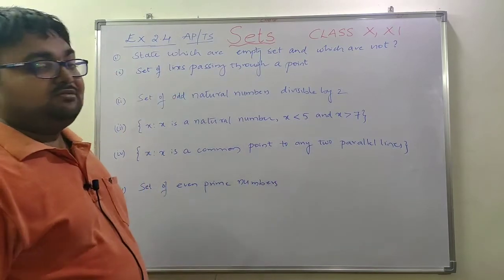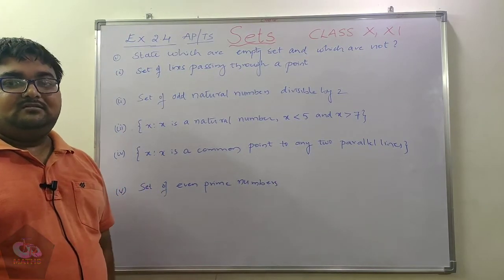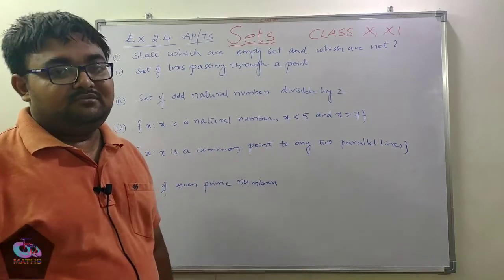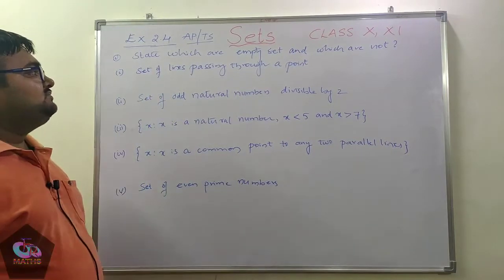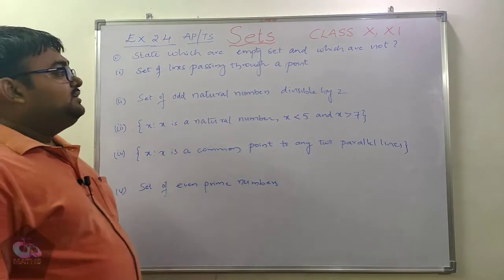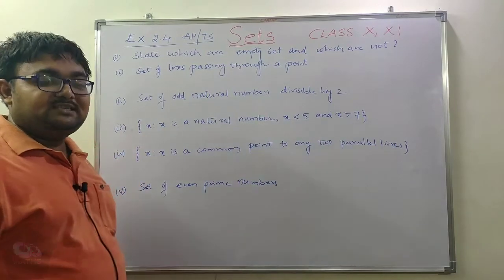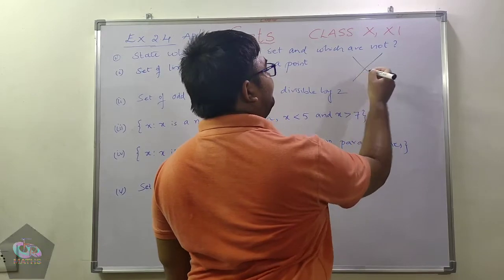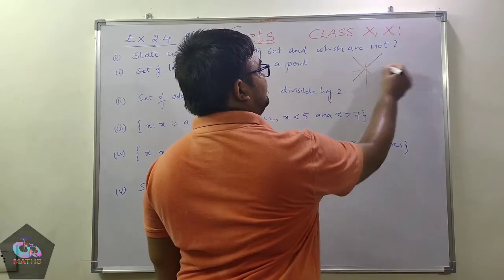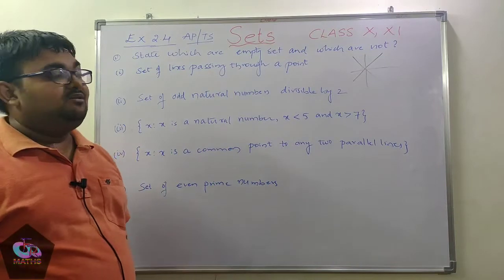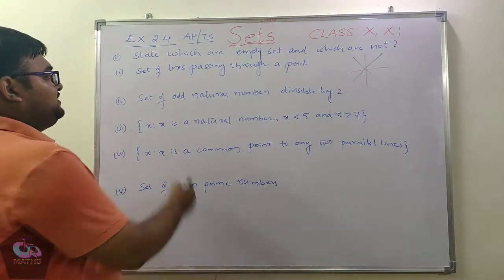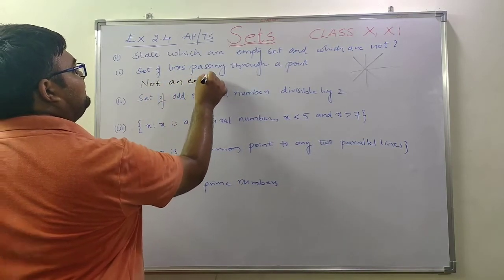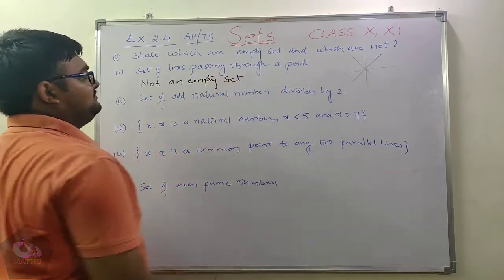So by looking at the question, we need to recall the things, whether it is empty or not, and then we are going to answer the question. First question, set of lines passing through a point. First of all we need to visualize this. Consider a point, and through this point, how many lines can I draw? I can draw infinite number of lines through this. Hence, what I can say, it is not an empty set.